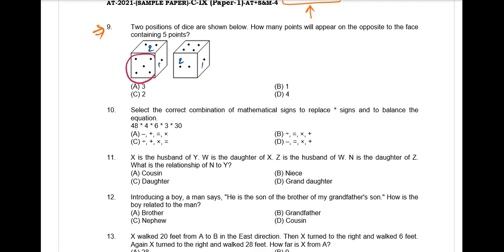So the uncommon number here is 5 and here is 4. So 5 and 4 are opposite. He is asking for the opposite to 5 points. So the answer is 4. Got it? Yes, sir. Okay.